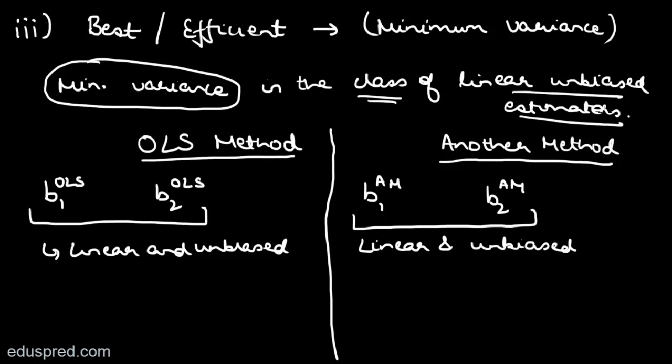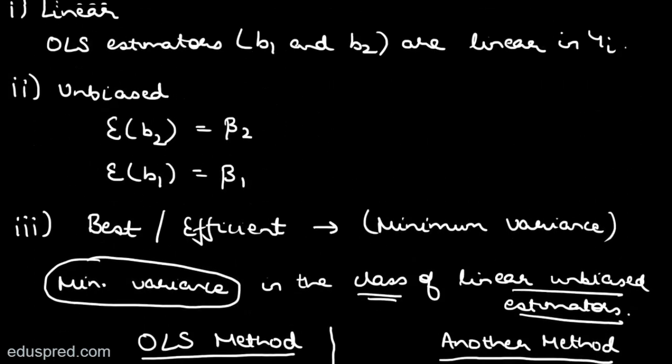So this is what we mean by best. I hope this has given you some understanding of what we mean by best linear unbiased estimators. Even if you have not understood this 100%, there is nothing to worry. You will understand this in much more detail once we start with the proof of the Gauss-Markov theorem. So this is the third thing that I wanted to discuss with you.